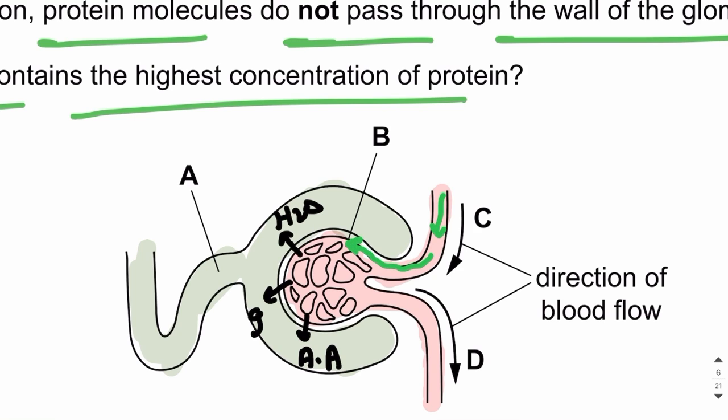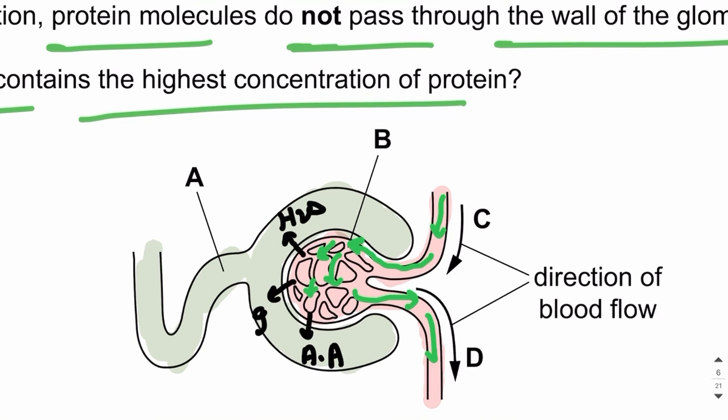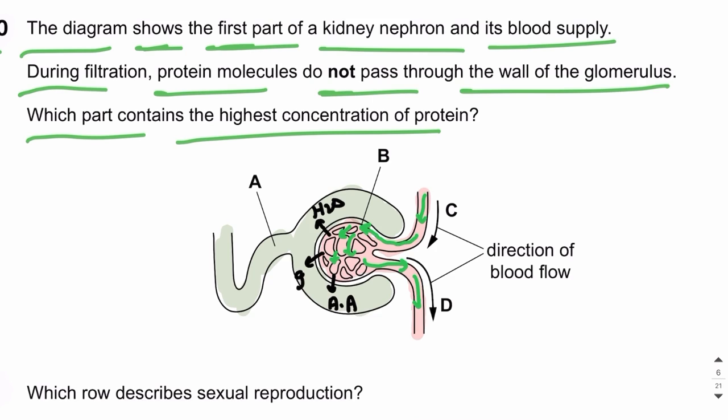However, proteins are not leaking out. The other molecules are leaking out, especially water. So the concentration of protein will increase as the blood flows through the glomerulus. So the concentration of protein will be highest at D.